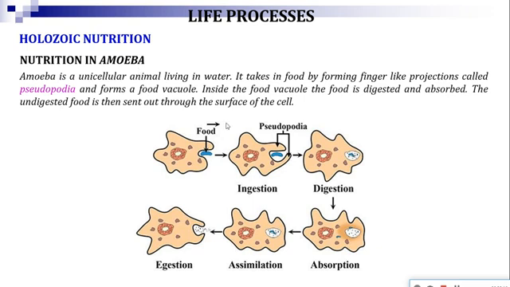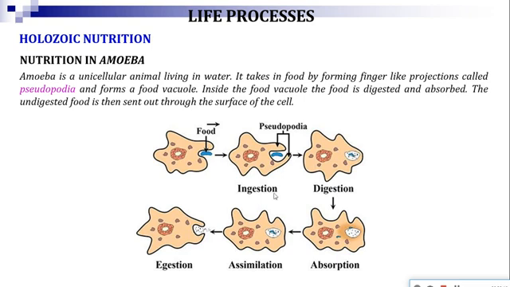So this is a very simple process. It looks simple because it is taking place in the case of a unicellular organism. Now we are going to learn about the holozoic mode of nutrition found in the case of a multicellular organism like human beings. Okay, so first try to get the concept clearly about the holozoic mode of nutrition with the example of amoeba.